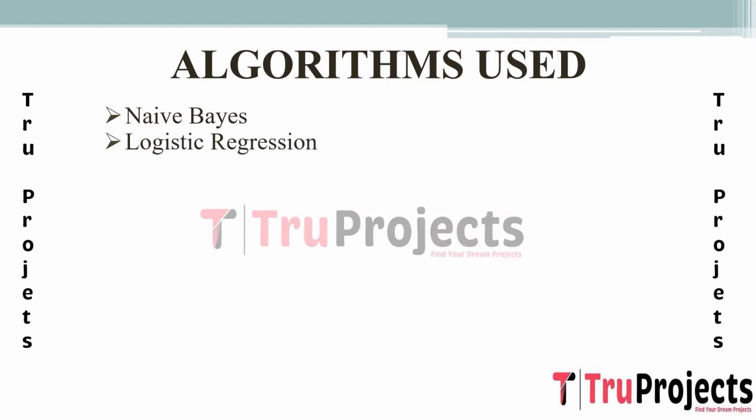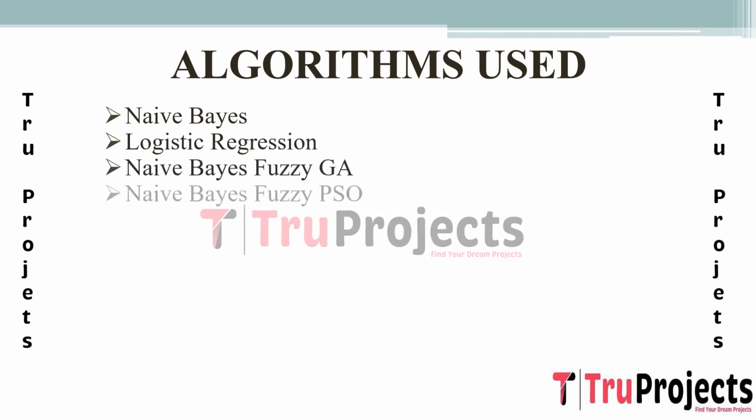In this project, logistic regression is applied to classify text as hate speech or non-hate speech based on the relationships between text features and class labels. Naive Bayes fuzzy genetic algorithm and Naive Bayes fuzzy PSO, particle swarm optimization.